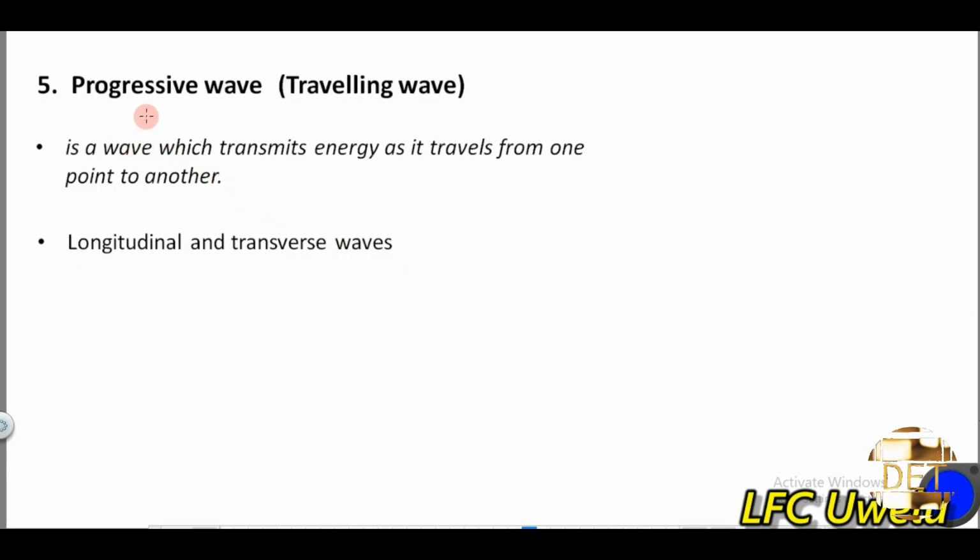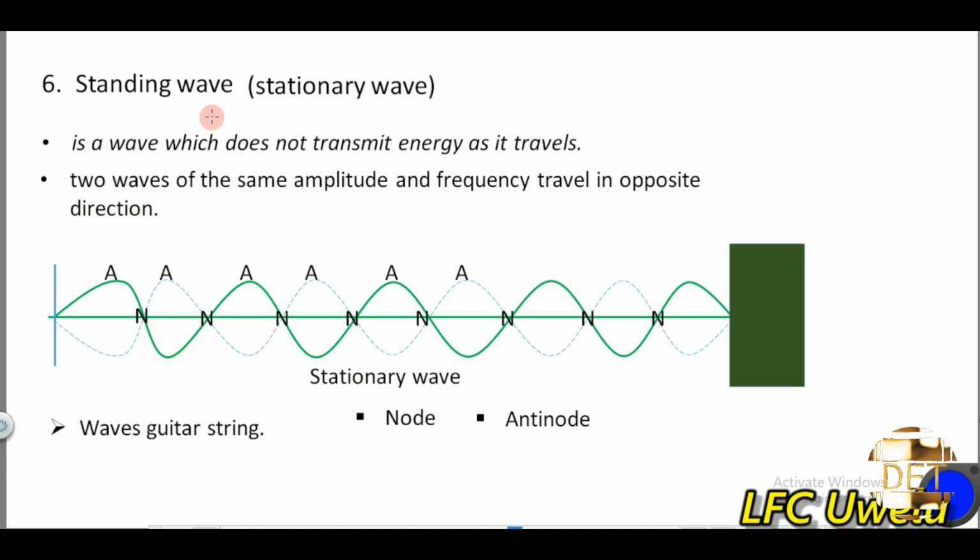The next type of waves that we have here is the progressive waves. The progressive wave is also known as a traveling wave. So what does that tell you? That it is a type of wave that transmits energy as it travels from one point to another. All longitudinal and transverse waves are examples of what? Of progressive waves.